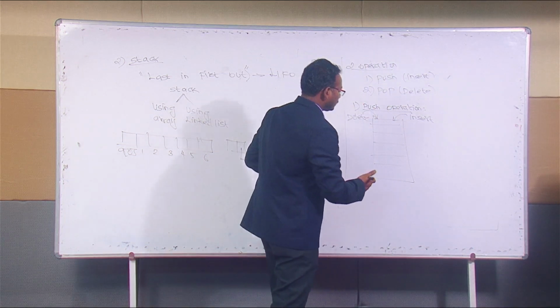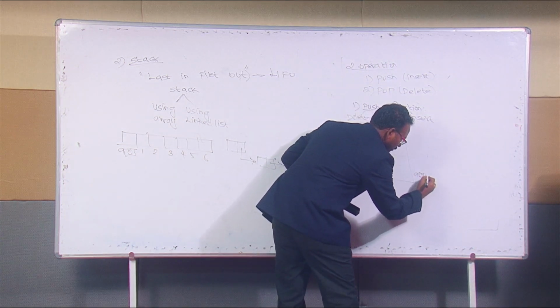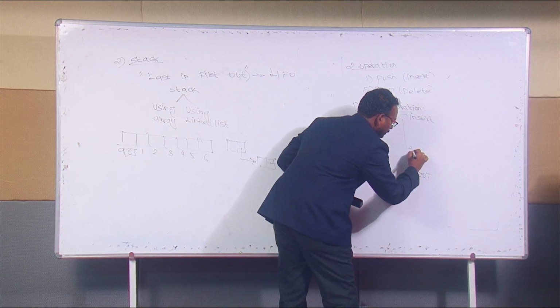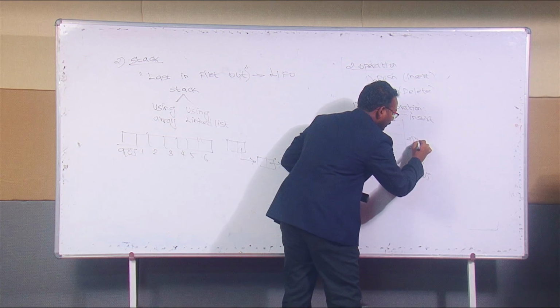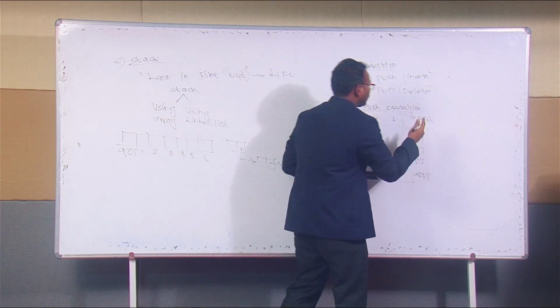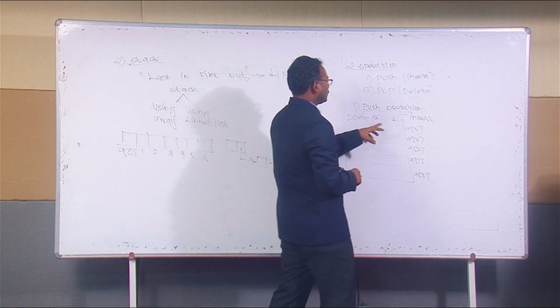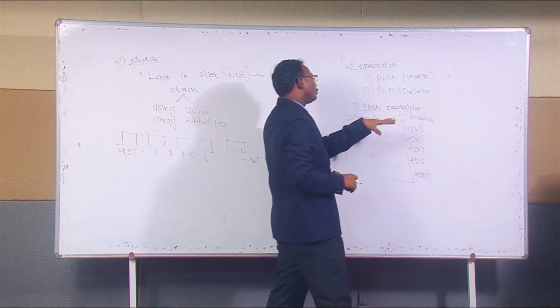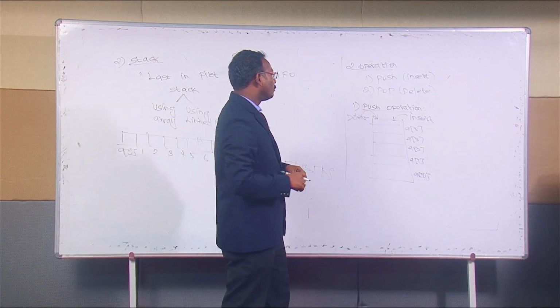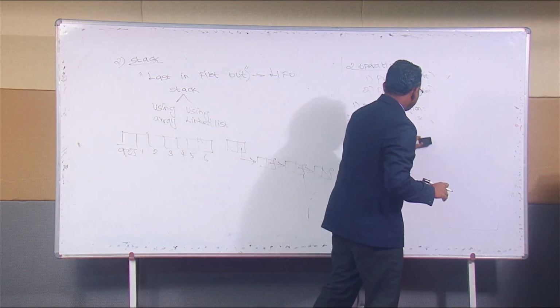This is array of 0. This is the first data, this is the second data, this is the third data, this is the fourth data, this is the fifth data. Likewise, the data are stored in that order. So the element which is inserted last should be removed first. This is a push operation.